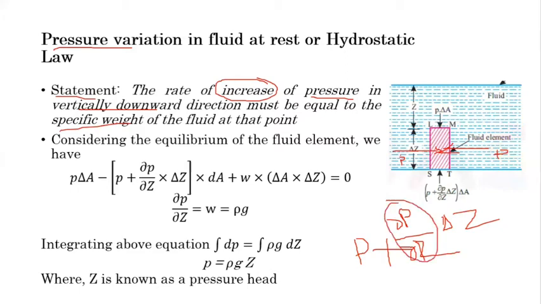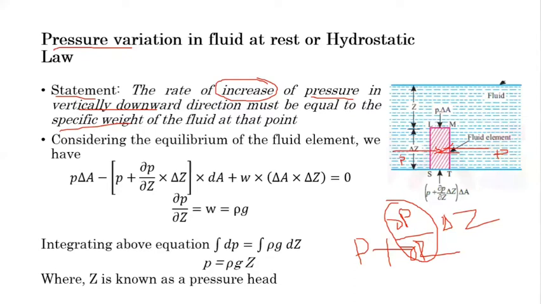If del P by del Z is positive, then the pressure will be higher on the bottom surface than the top surface. And if del P by del Z is negative, then the pressure on the bottom surface is less than the top surface. So at the end, we will prove whether it will increase or decrease. So let's move on to the force consideration.